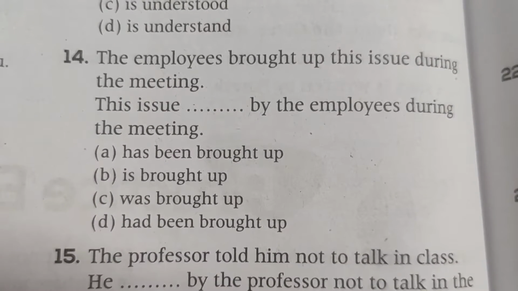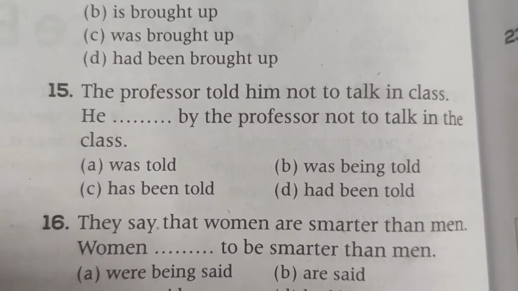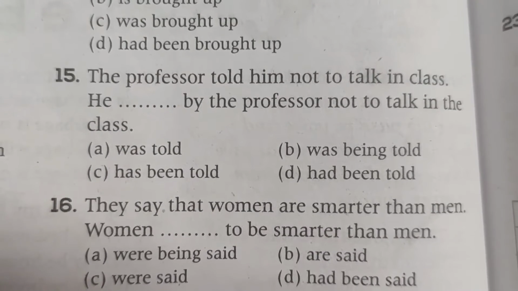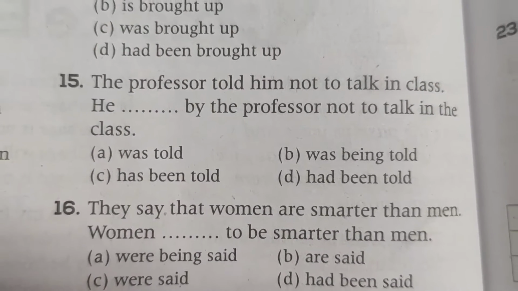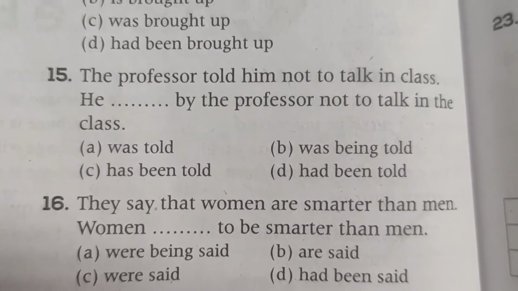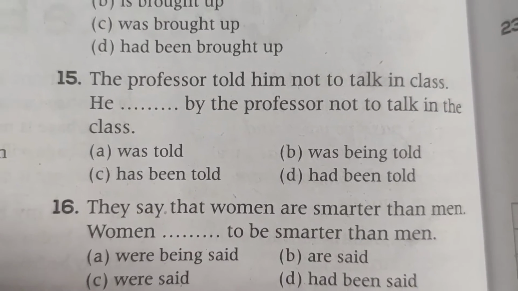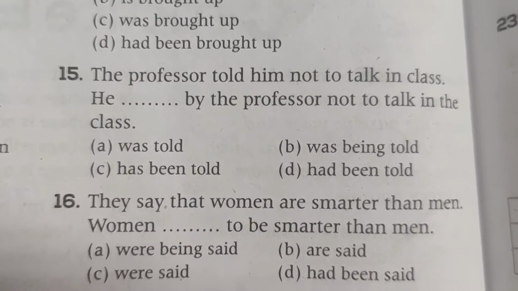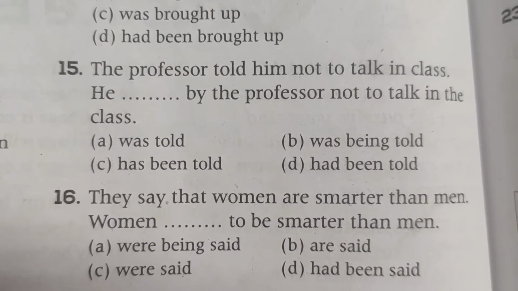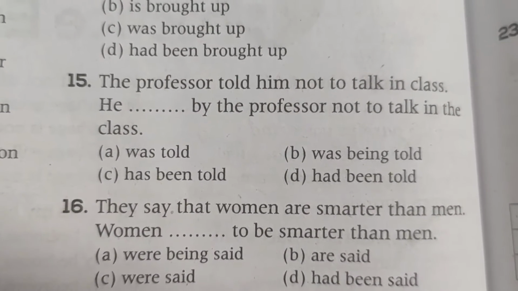Answer option C was brought up. 15th question. The professor told him not to talk in the class. The professor told him. The professor subject. Told verb 2. Him object. Answer to the question what or whom is called the object. So the professor told whom? The professor told him. So him is the object.